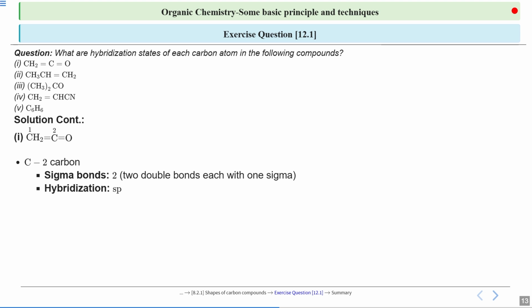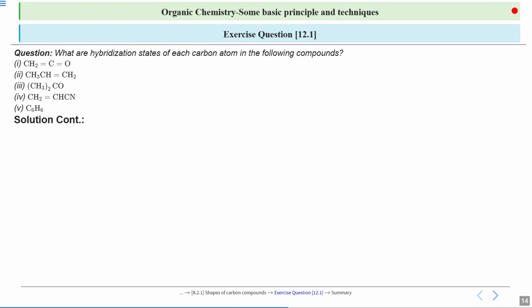So we have a total of 2 sigma bonds, so the hybridization will be sp here. You can again categorize the same on the basis of number of groups. Carbon number 2 has 2 groups, which are carbon and oxygen. Got it? So in this first compound we have sp2 hybridization for the first carbon and sp hybridization for the second carbon.